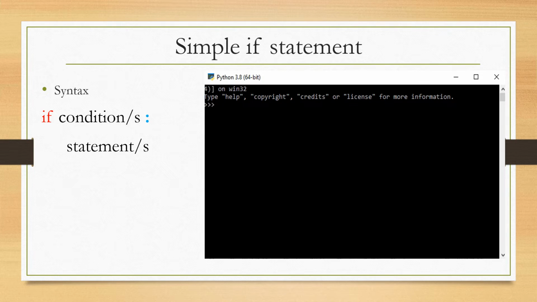Now we'll discuss one example. Here I am declaring one variable a as 10, b assigned the value 200, and here I am checking whether b is greater than a. If this condition is true, then some statements are written. So here indentation is used. This indentation is white space at the beginning of a line. It's compulsory when you write a block of statements. After that you write a print statement, and when you execute this code you get the result: b is greater than a.